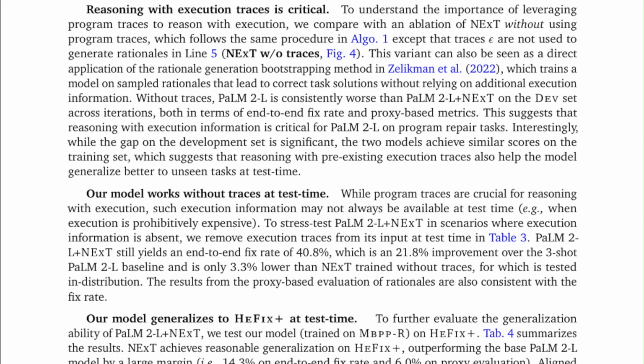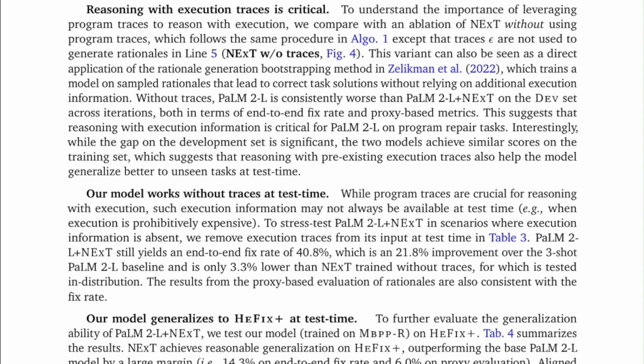Reasoning with execution traces is critical. To understand the importance of leveraging program traces to reason with execution, we compare with an ablation of NExT without using program traces, which follows the same procedure in Algorithm 1, except that traces are not used to generate rationales in line 5, NExT without traces.